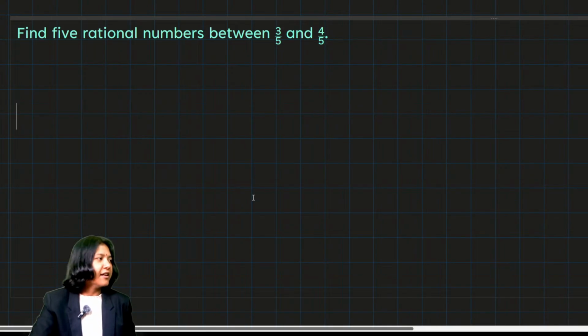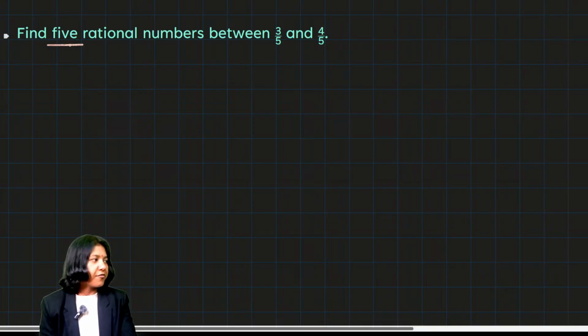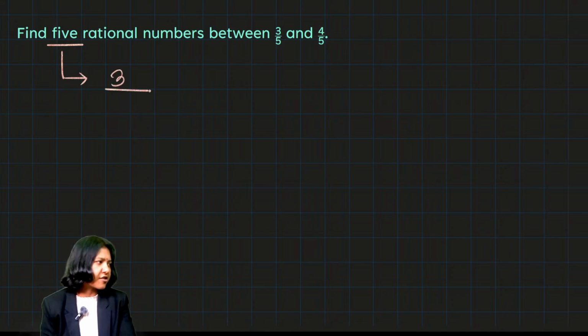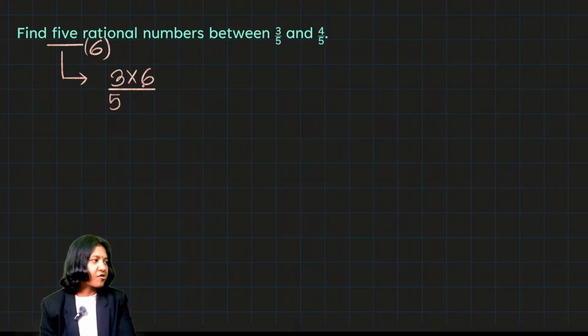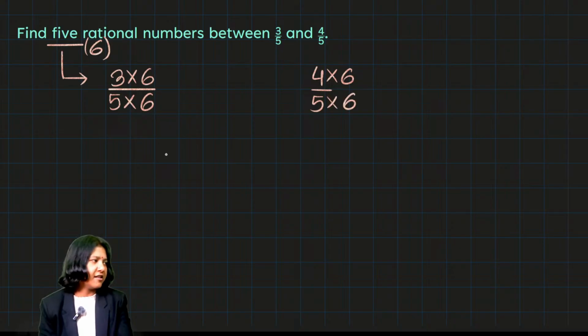Find 5 rational numbers between 3 by 5 and 4 by 5. They are asking me for 5 rational numbers. The technique is the same. I want to find 5, so 5 plus 1, 6. I have to take 6 as my multiplier, and I'll multiply 6 to both numerator and denominator. Take the other number, 4 by 5, and multiply 6 to both numerator and denominator.